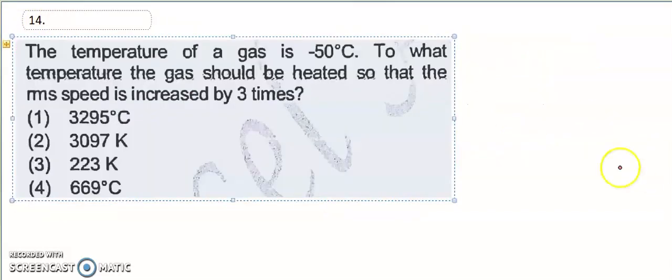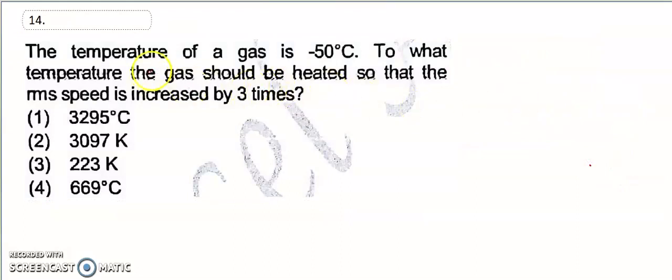Next, look at the 14th question. In the 14th question, the temperature of the gas is given as -50 degrees Celsius.